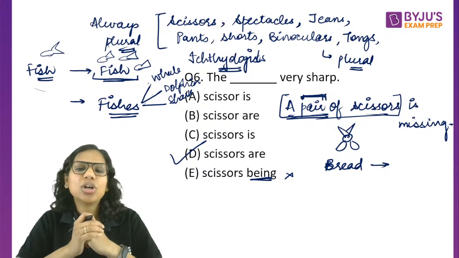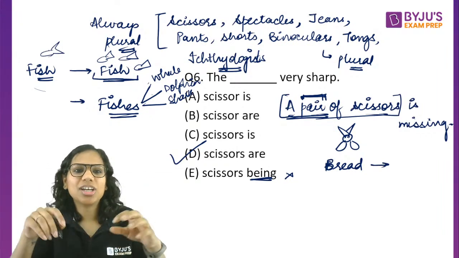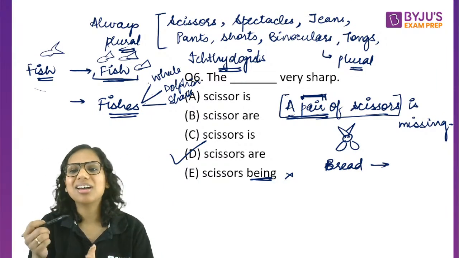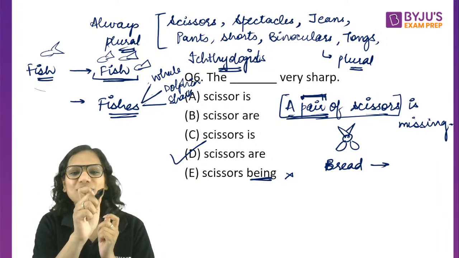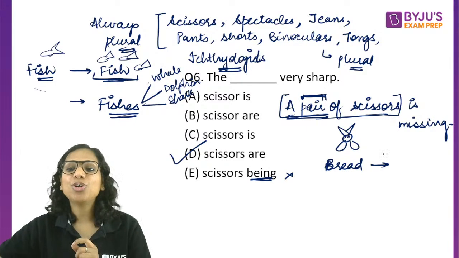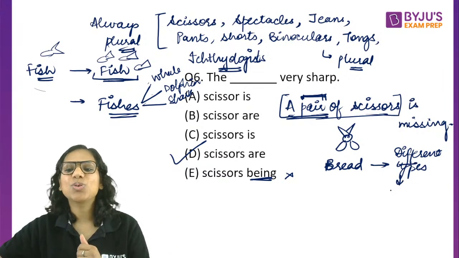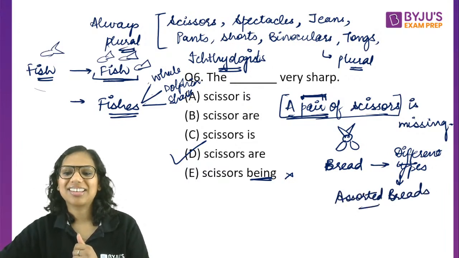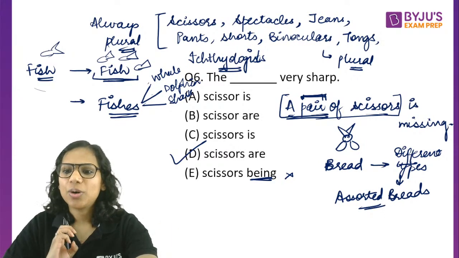But then I visited a restaurant and on the menu I saw assorted breads. So I wondered, assorted breads कैसे हो गया suddenly? Beneath there were options like naan, kulcha, paratha, etc. So that's when I realized that this logic of fish works for bread also. If you're talking about different types of bread, in that case you can use breads, and that is why the menu said assorted breads. So that's how it works.